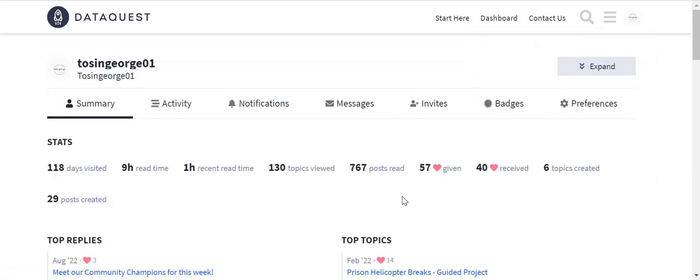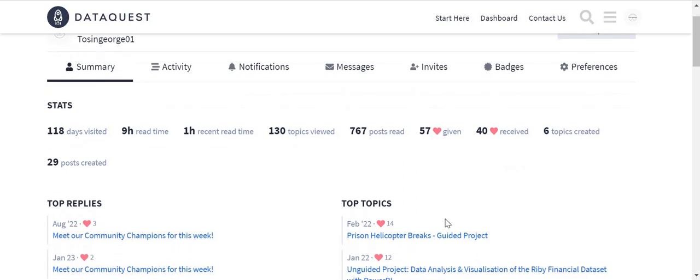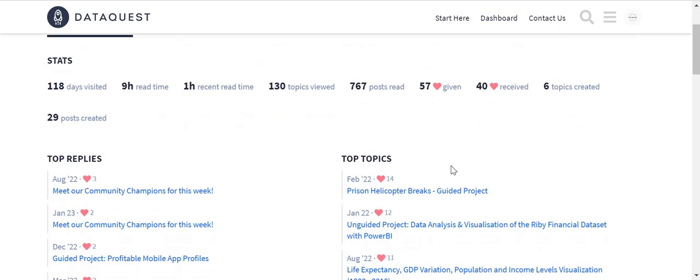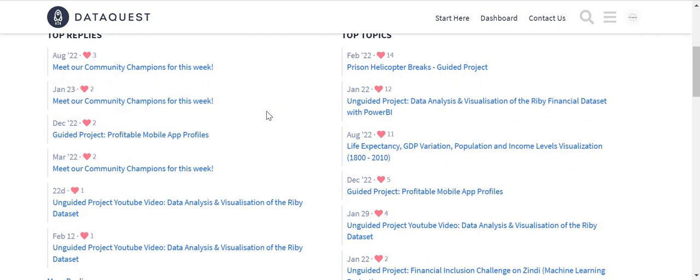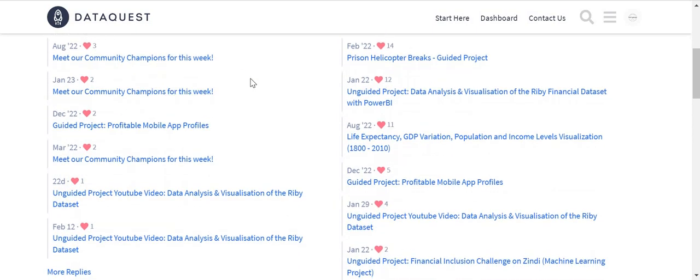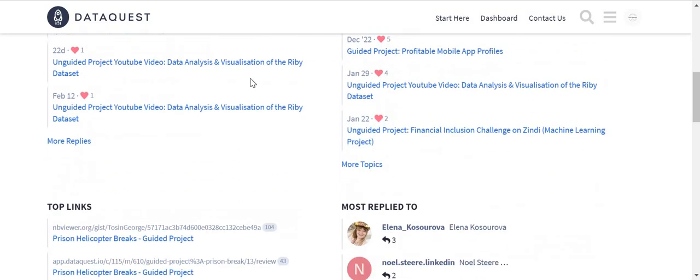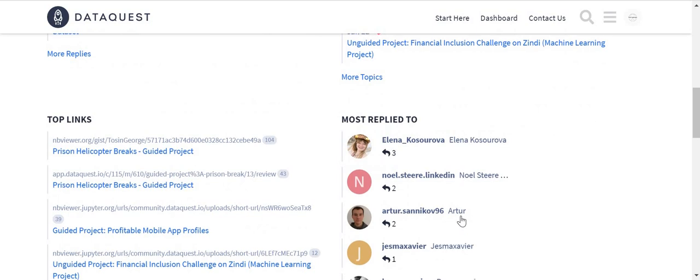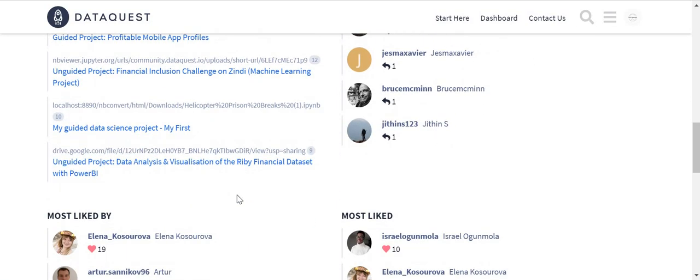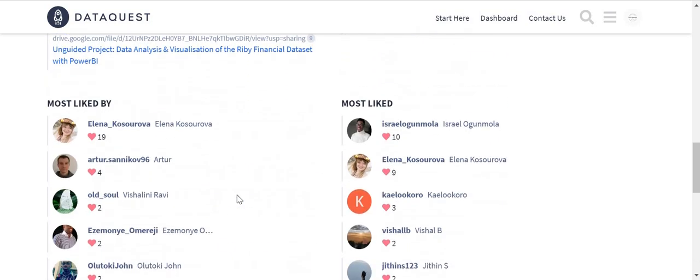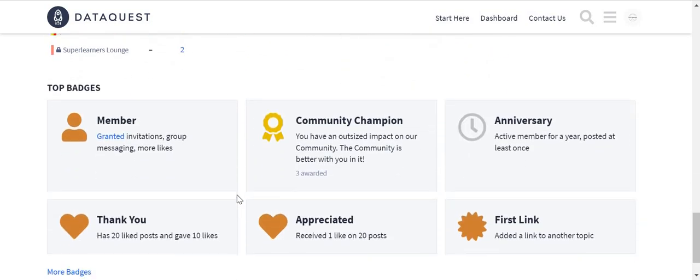So I just want to show you what the profile looks like. You can see here the number of days I've visited, 9 hours read time, 1 hour recent read time, topics, number of likes I've given, number of likes I've received as well, posts created, topics created. These are all the posts I've created. These are posts I've replied to. These are people that I've most replied to. These are my top links, I think by views, or something like that. Then most likes, then these are the different badges.